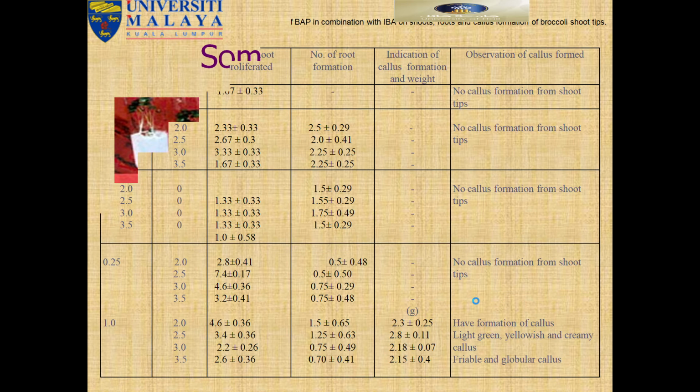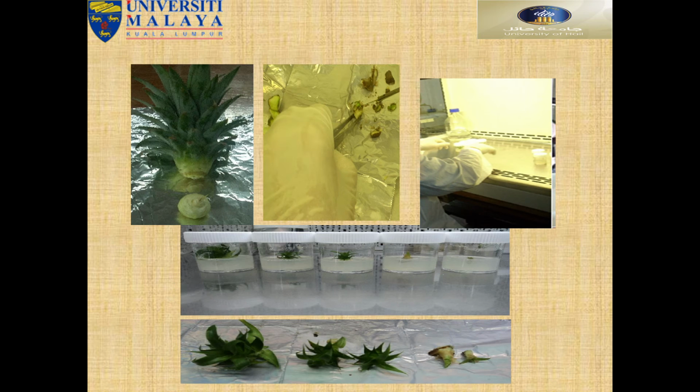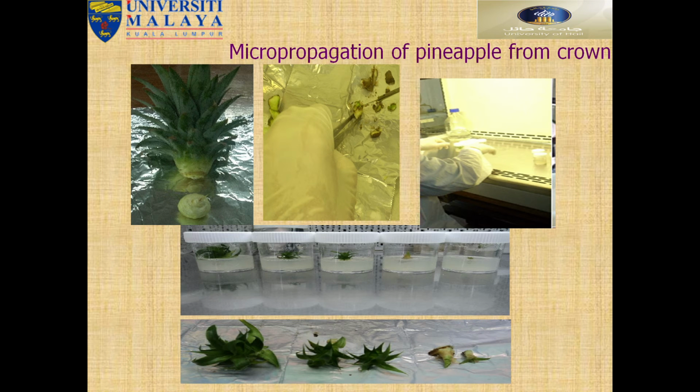produced. Now you can see different types of shoots, number of roots, and other induction of callus formation, weights, and observations. Different types of data we can see in different concentrations, and we got a good result in the treated plant and control. Yeah, like the formation of pineapples from crowns.